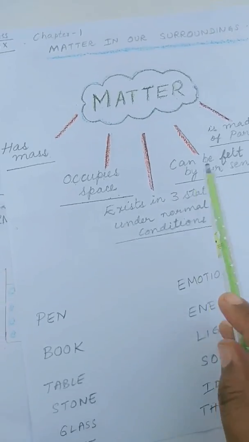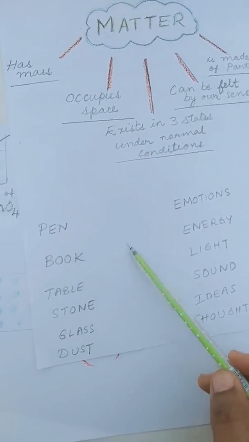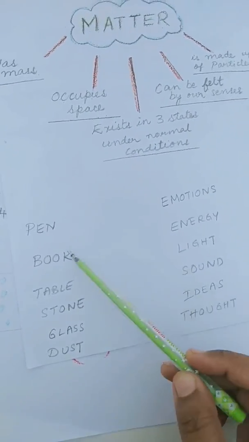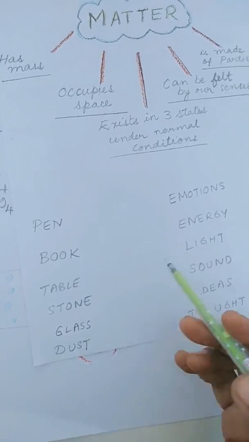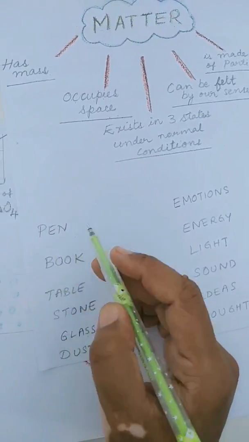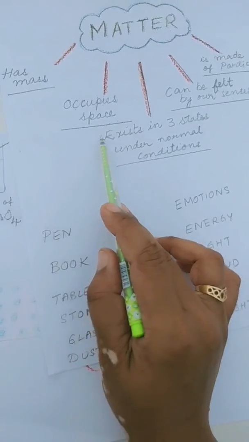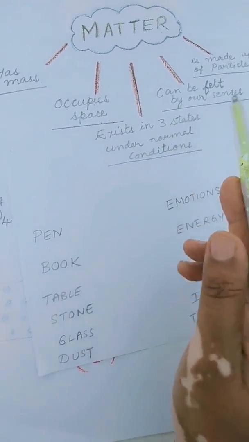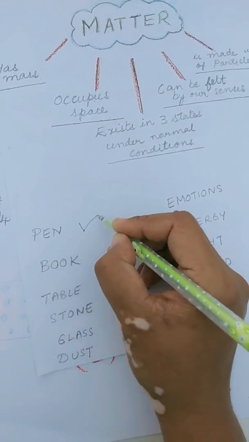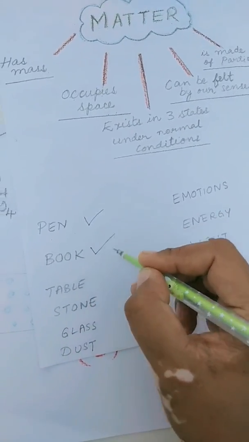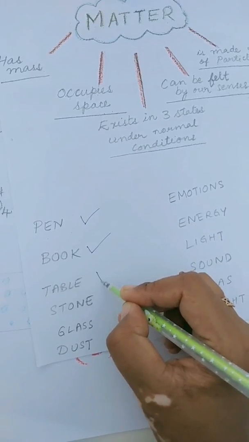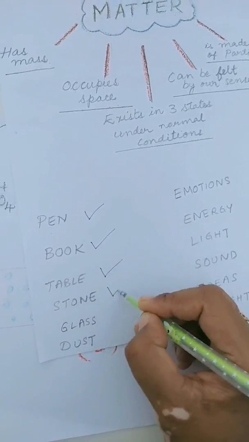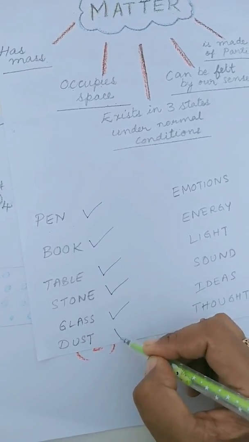Pertaining to these definitions, let us classify all these things whether they are matter or not. Pen. Yes, it has mass, it has got some volume or it occupies some space and it can be felt by our sense. So pen is matter, book is also a matter, table is also a matter, stone, glass and dust.